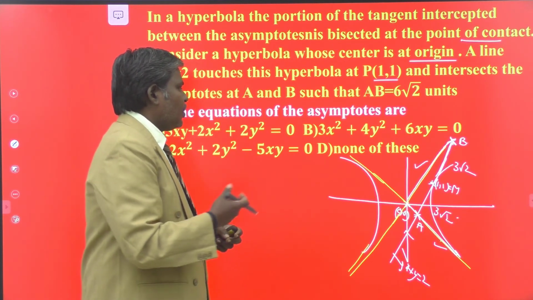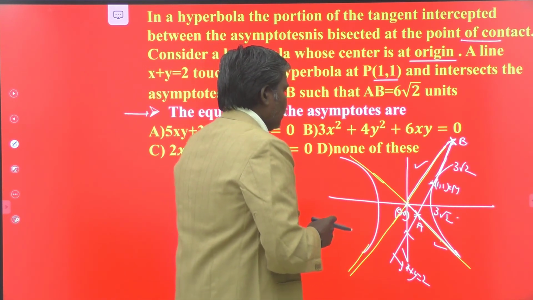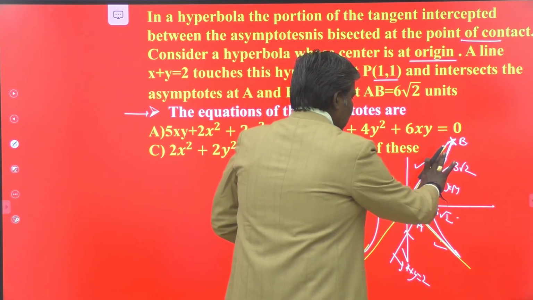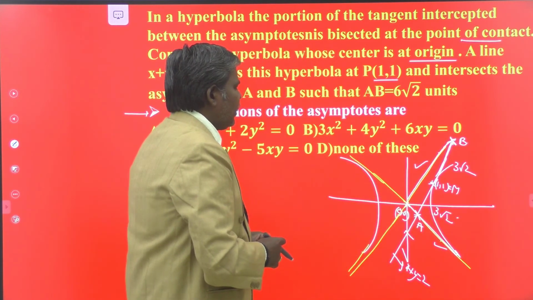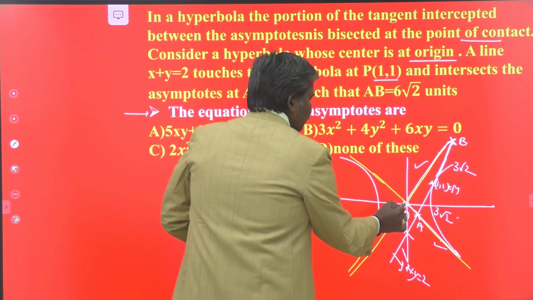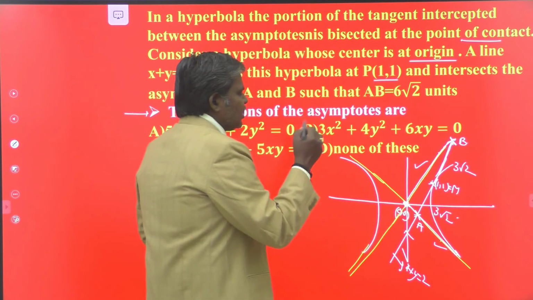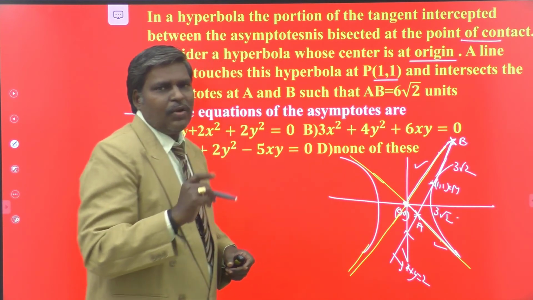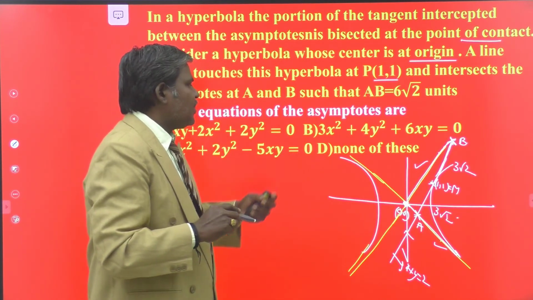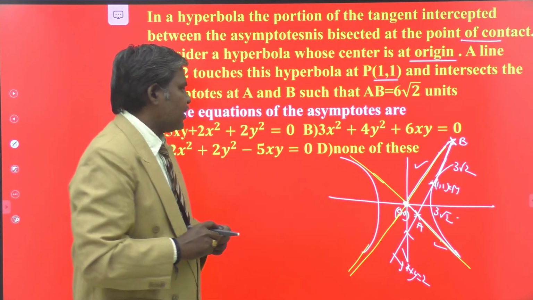You have to observe each and every thing. This is one asymptote, this is the other asymptote. If you find one point on an asymptote, your job is nearly over. Once you have 2 points on the line, you can easily find the equations of the asymptotes.